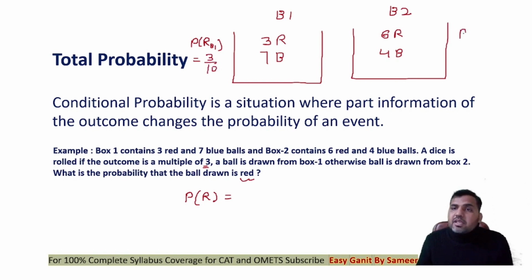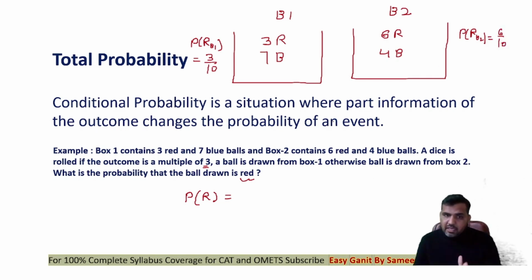And the probability of taking a red ball from box 2 you can see is 6 upon 10. Now if I want to find the probability of drawing a red ball, then I need to know first which box I'm picking. I can pick box 1 or I can pick box 2.